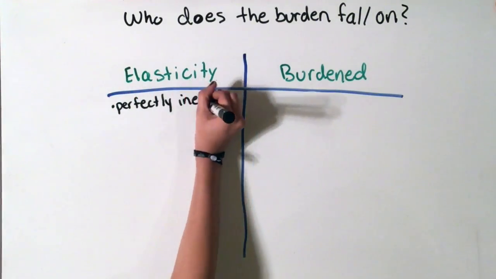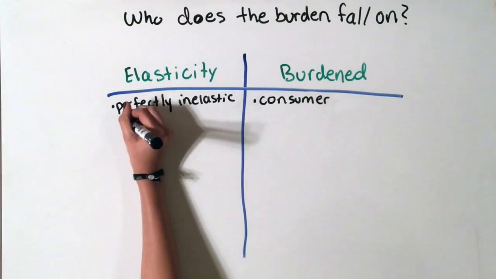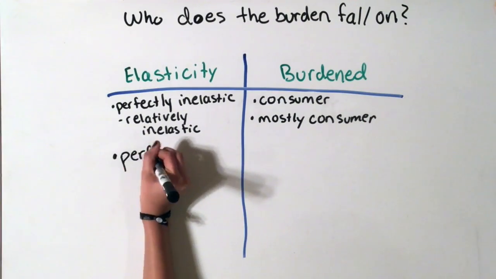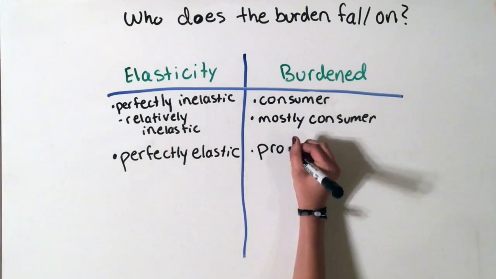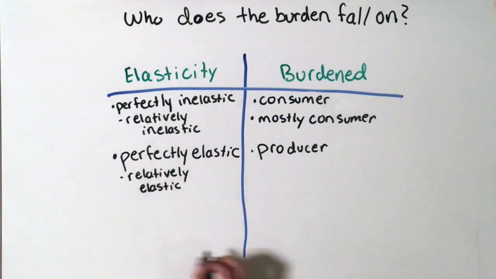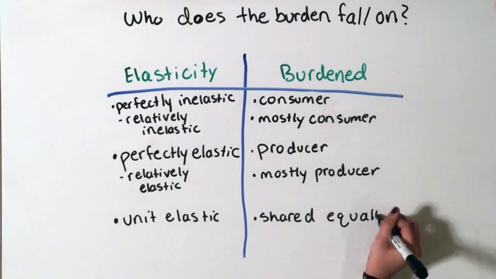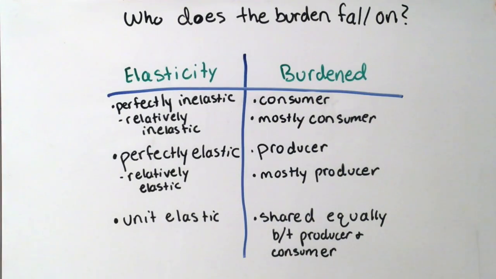If a good is perfectly inelastic, the consumer bears the entire burden of the tax, but if it's relatively inelastic, the burden falls more on the consumer. If it's perfectly elastic, the producer bears the entire burden of the tax, but if it's relatively elastic, the burden falls more on the producer. If a good is unit elastic, the burden is shared equally between producers and consumers.